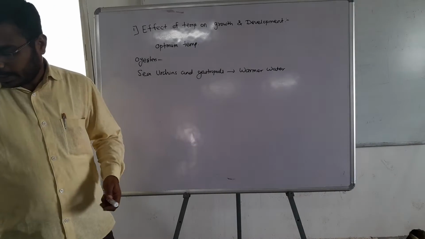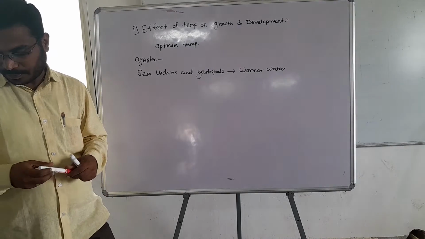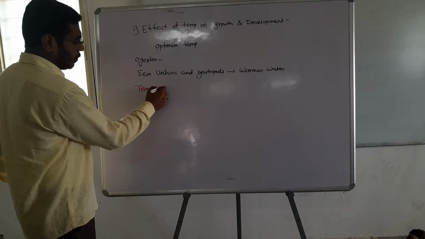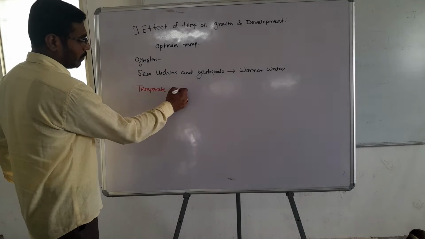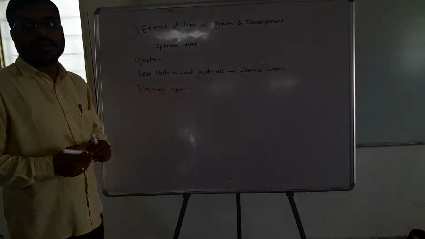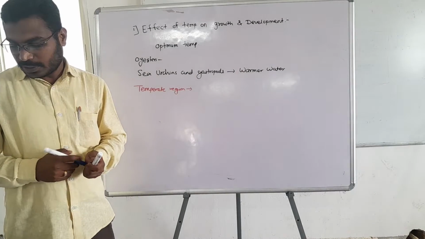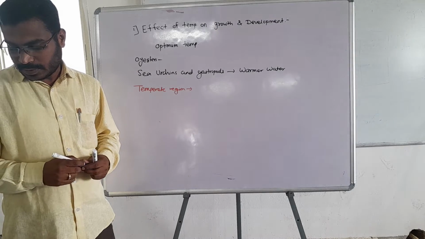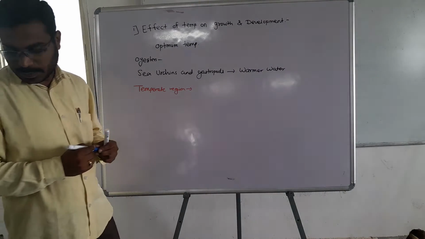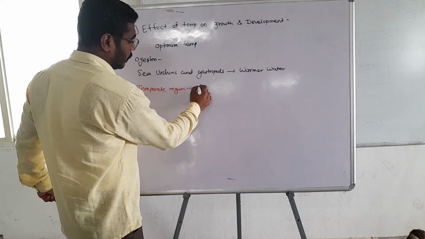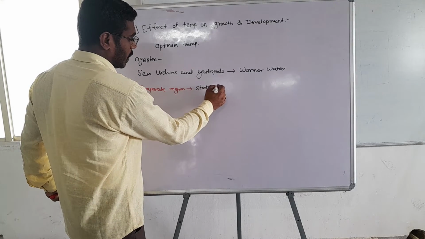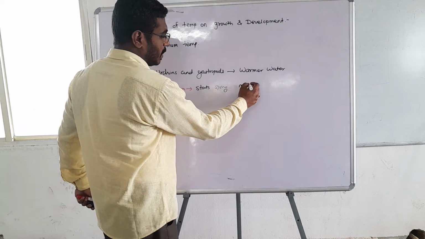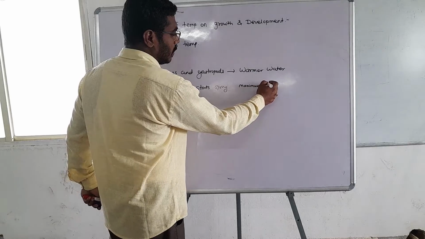Here, for animals in temperate regions, the growth starts in spring and is maximum in summer.